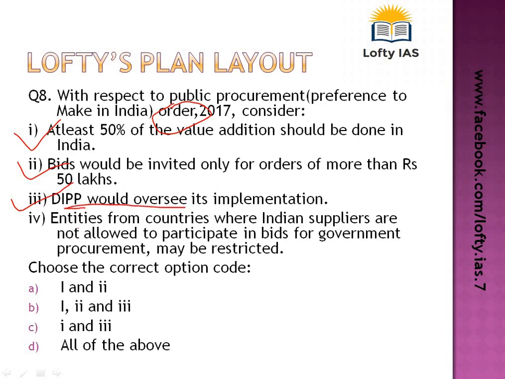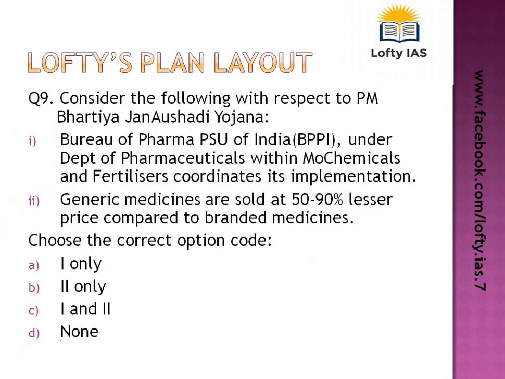Now, fourth statement is entities from countries where Indian suppliers are not allowed to participate in bids for government procurement may be restricted. This is also true because there has been a principle of condition of reciprocity that has been taken care of by the Indian government to allow foreign entities in participation. Now, so all of the above becomes the right option.